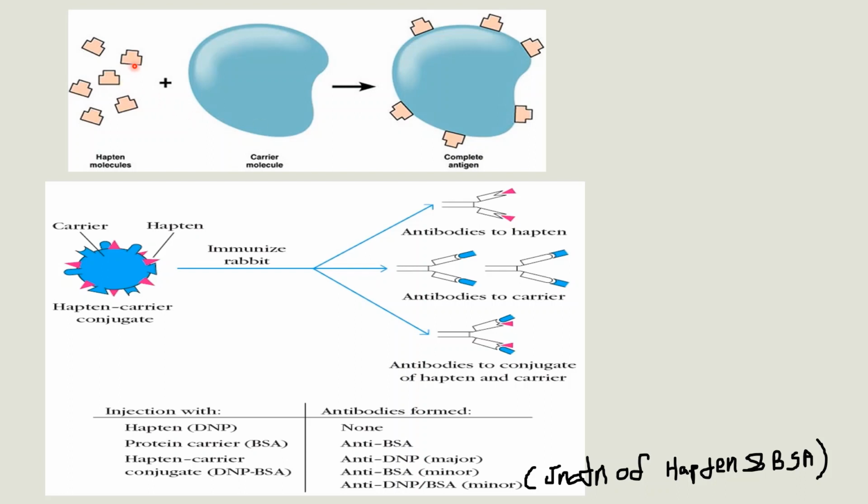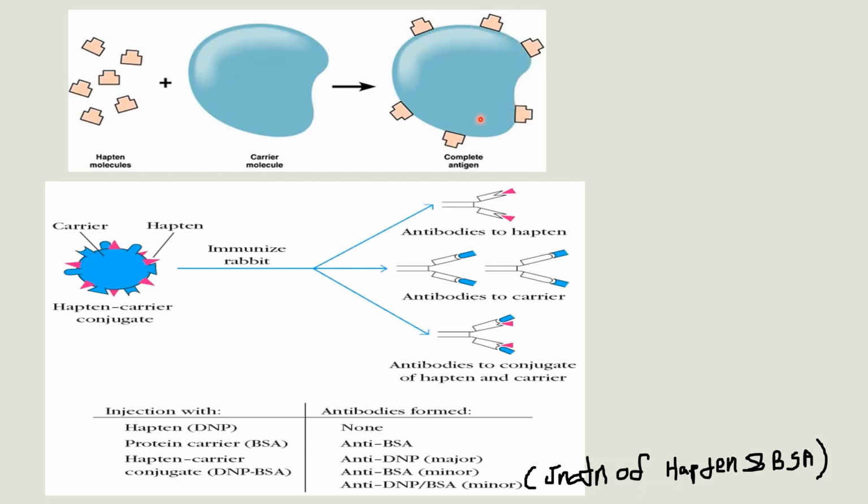Here, haptens are not immunogens, but they are antigens. They are not immunogens because they are not able to induce any immune response. When this hapten molecule is bound with a carrier protein or carrier molecule, this hapten carrier complex becomes immunogenic because the molecular size is increased.